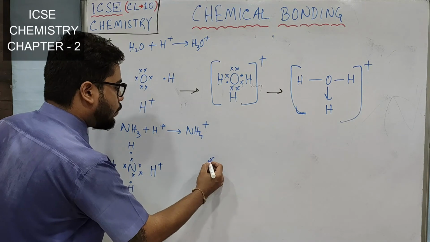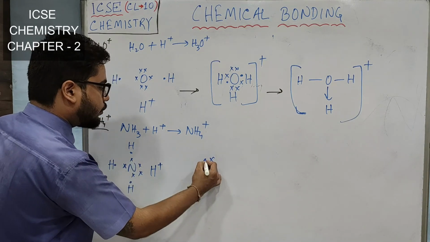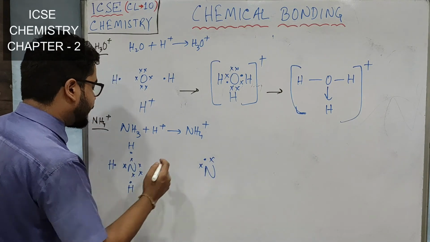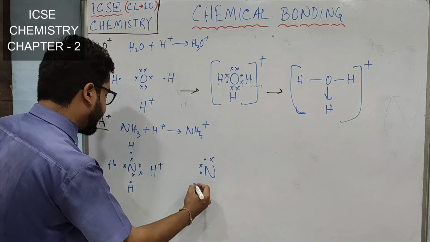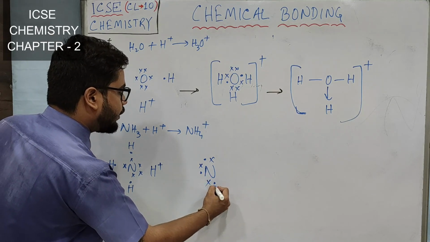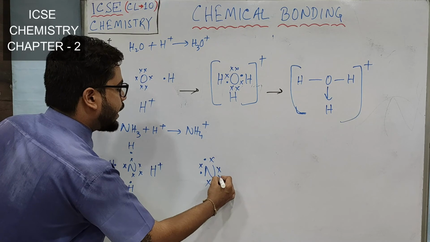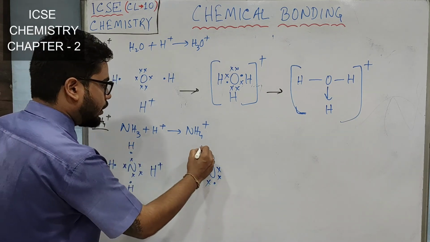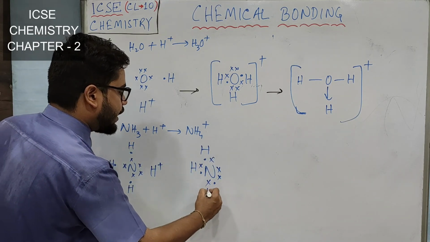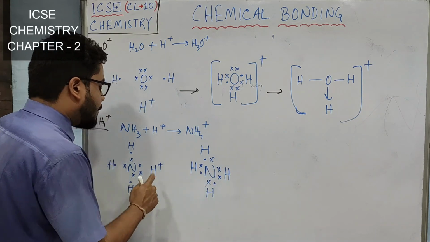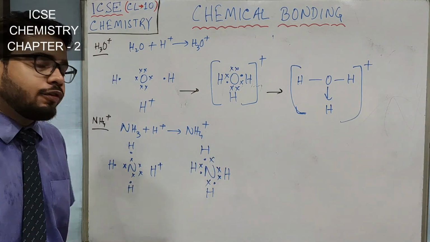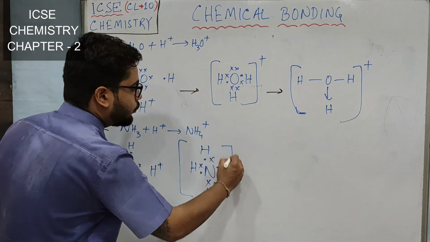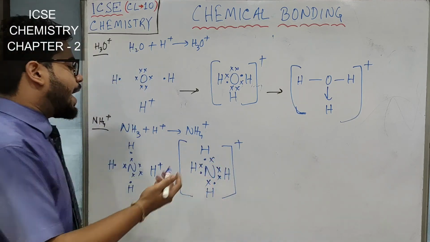Okay. So here one electron from nitrogen, one electron from hydrogen. This side also one electron from nitrogen, one electron from hydrogen. This side also one from nitrogen, one from hydrogen. But this side both are nitrogen's electrons, and on all the sides there is one H. But see, again the plus sign we have not given here. So how do we give it? By giving a bracket and putting it this way.